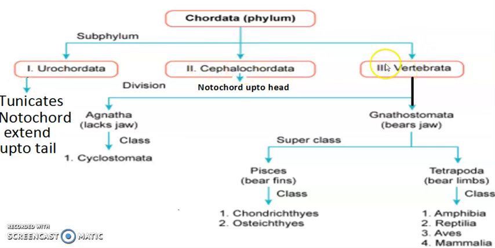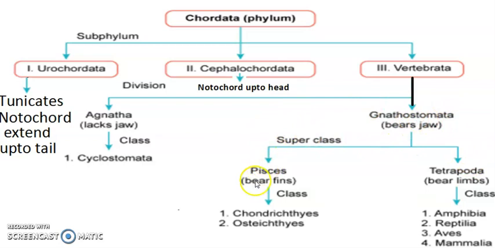Vertebrata, in which the notochord is converted into the vertebral column. There are two types of vertebrates, Agnatha and Gnathostomata. Agnathans are those in which the jaws are absent; they are jawless. An example is Cyclostomata. This includes two animals, the lamprey and the hagfish.